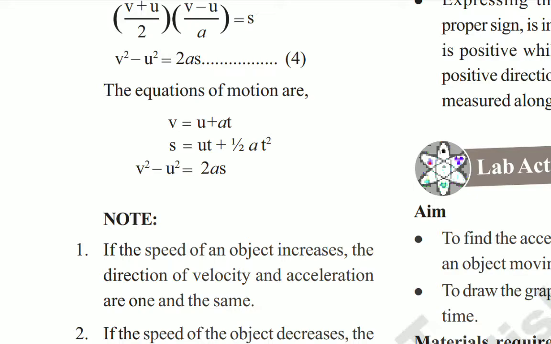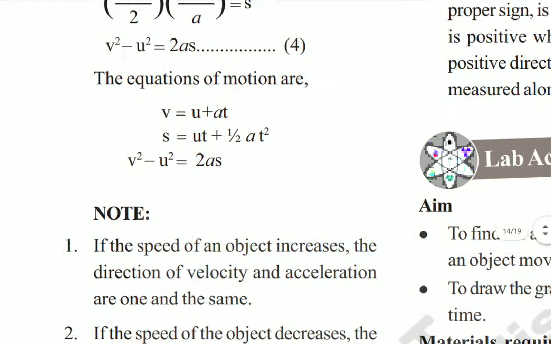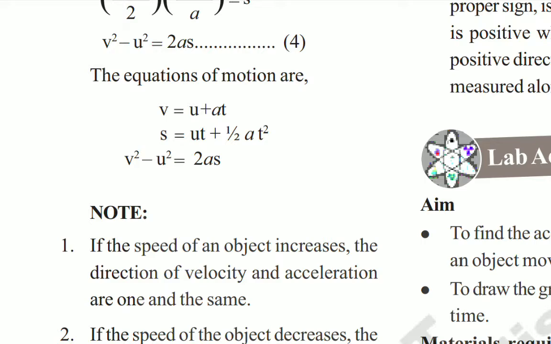That is also a vector quantity. u means again the initial velocity, the starting velocity of the object, and t is again the time interval. a means again acceleration.